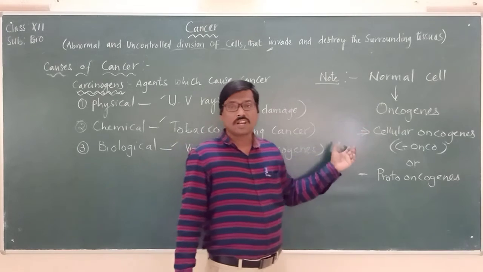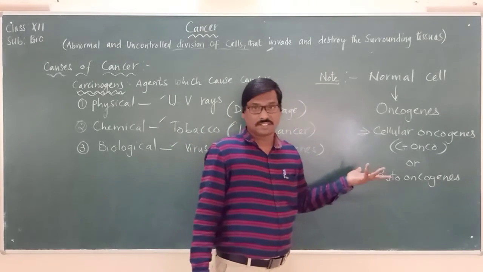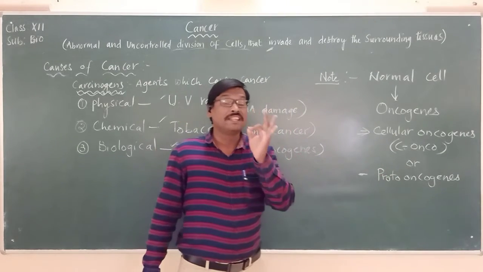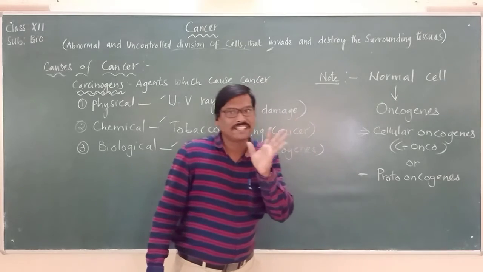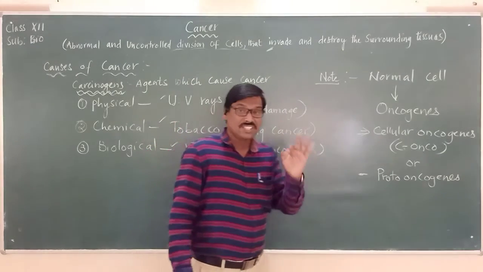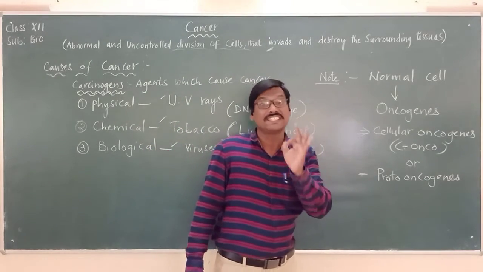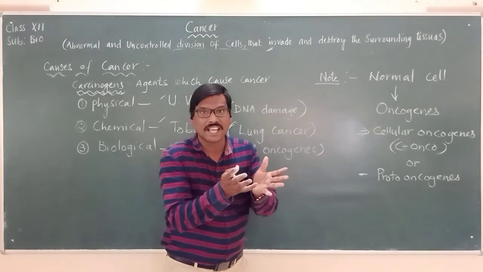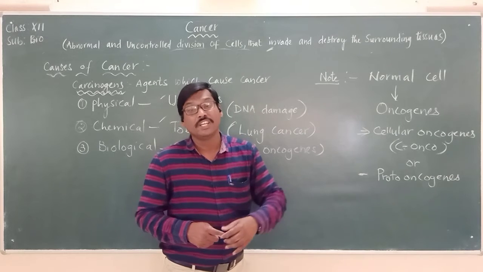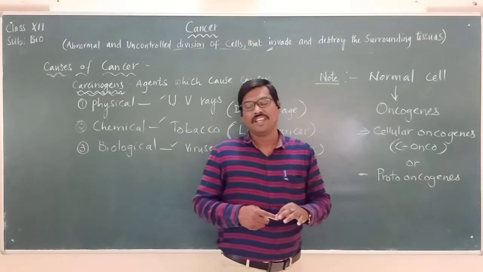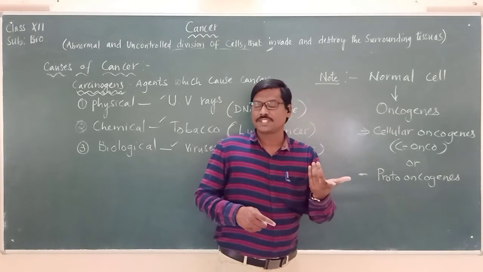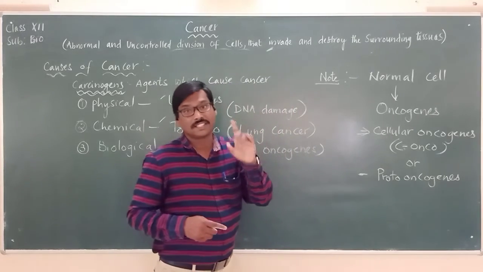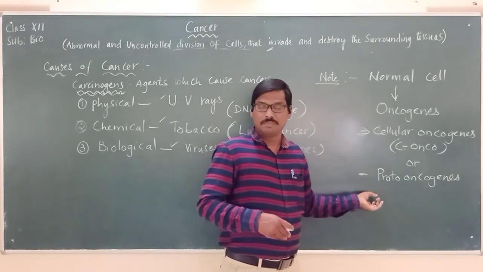When these genes are activated by any substance, a normal cell can be transformed into a cancerous cell. That's the point we have to remember here.